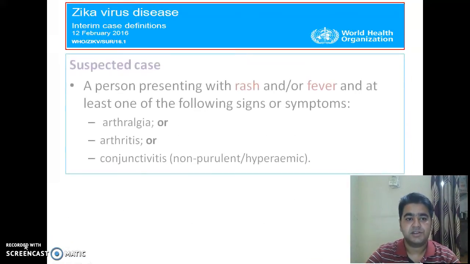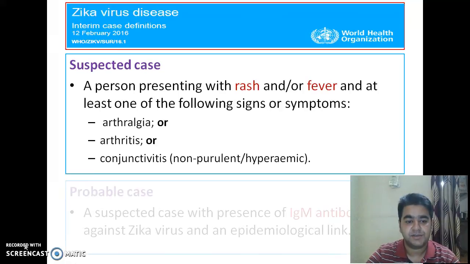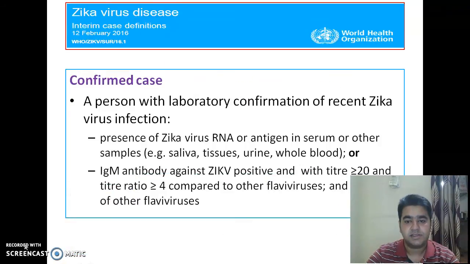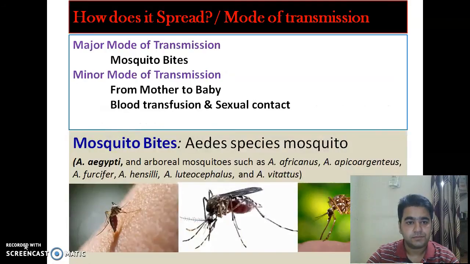The World Health Organization has given an interim case definition for the diagnosis of Zika virus, that is suspected case, probable case, and confirmed case. A person presenting with rash and or fever and at least one of the following signs or symptoms, that is arthralgia or arthritis or conjunctivitis, can be categorized as a suspected case, and a suspected case with presence of IgM antibody as a probable case, and a person with laboratory confirmation of recent Zika virus infection is a confirmed case.